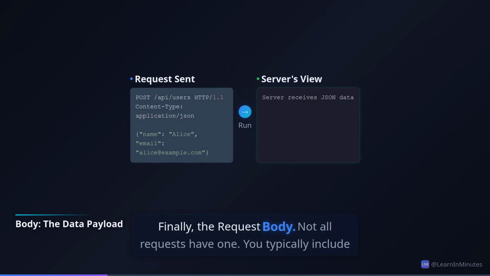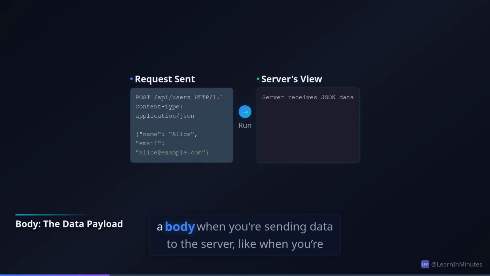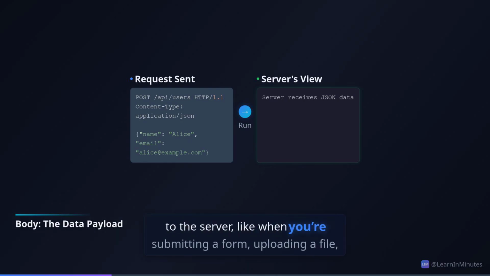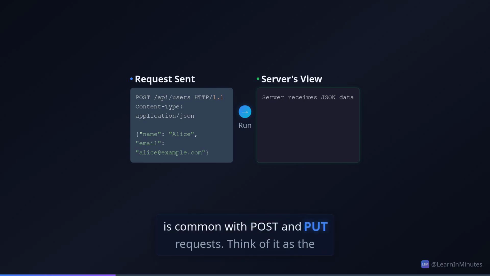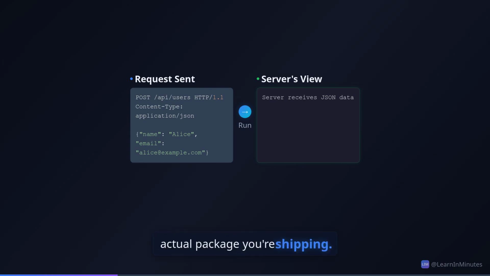Finally, the request body. Not all requests have one. You typically include a body when you're sending data to the server, like when you're submitting a form, uploading a file, or creating a new user. This is common with POST and PUT requests. Think of it as the actual package you're shipping.